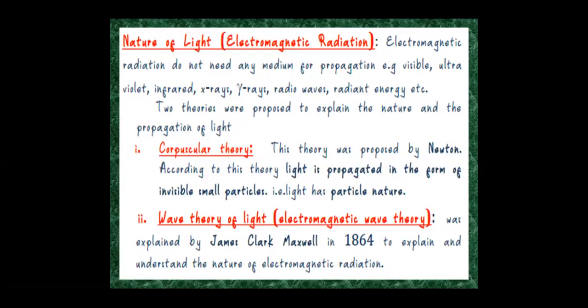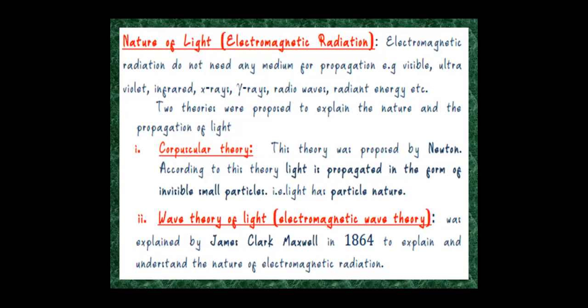Then next comes the nature of light, that is, electromagnetic radiation. Electromagnetic radiation does not need any medium for propagation. For example, visible light, ultraviolet light, infrared, X-rays, gamma rays, radio waves, radiant energy. These all do not require any medium for propagation.